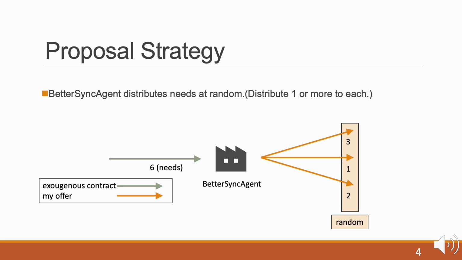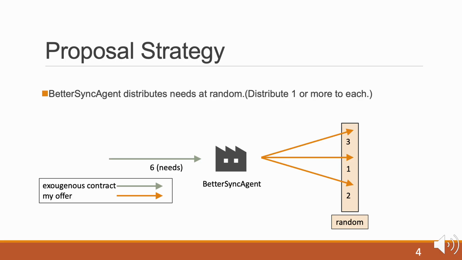I will now explain the proposal strategy. Originally, the Bidding agent distributes needs almost randomly. Strictly speaking, the distribution is not entirely random, because at least one unit is assigned to each negotiating partner.